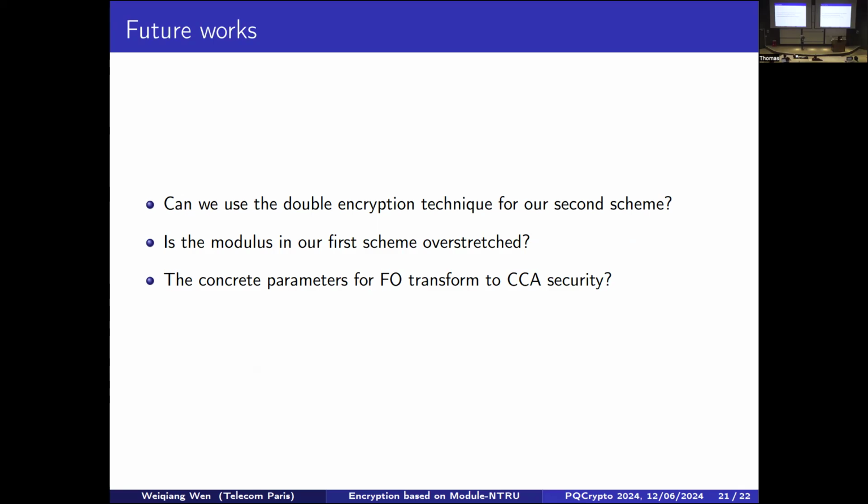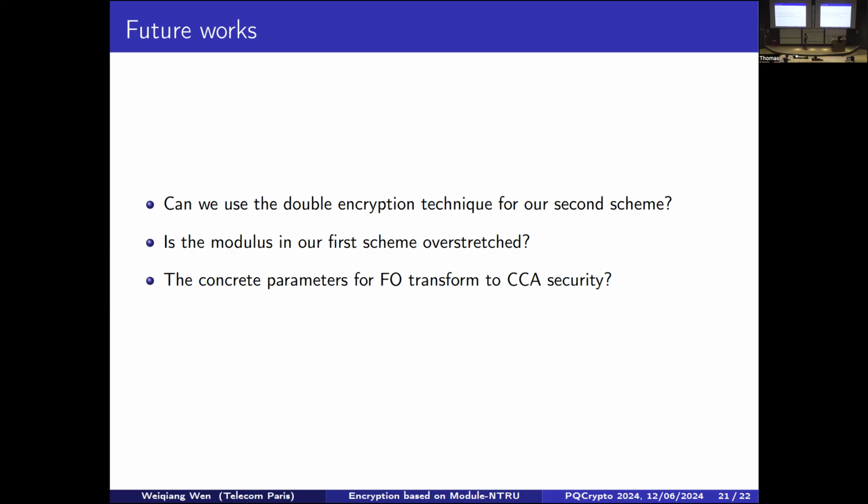If you remember, we have only one single ring element over a reduced degree ring. But this nice feature comes with the cost that we need to select a relatively large modulus. So it might fall into the so-called overstretched regime for NTRU. We tried to use existing results for original NTRU, and our parameters seem to be fine, but it's still not very clear because the existing result is for original NTRU, not for Module-NTRU. So it's still more desirable to have a formal analysis of Module-NTRU for this overstretch attack.